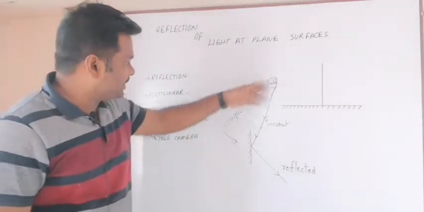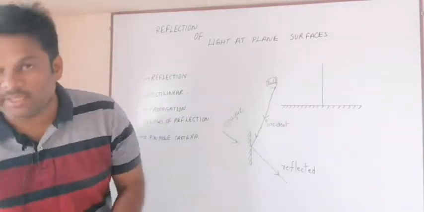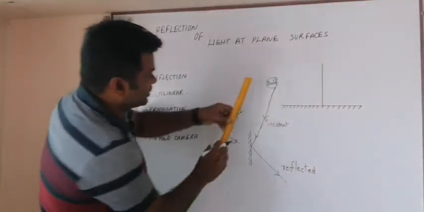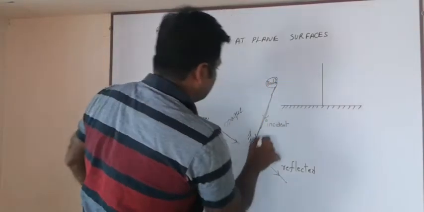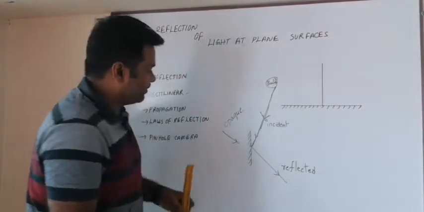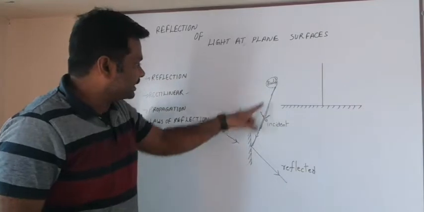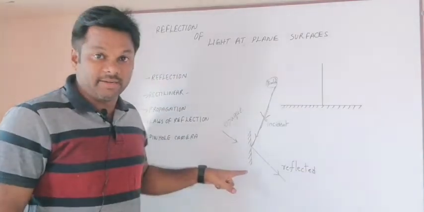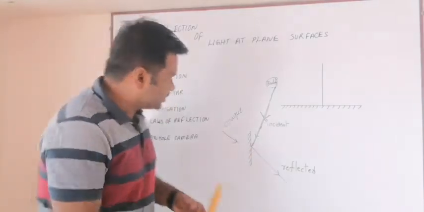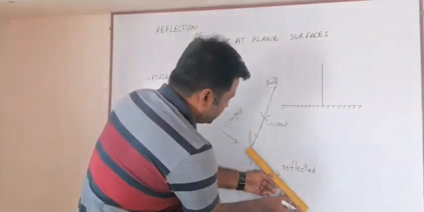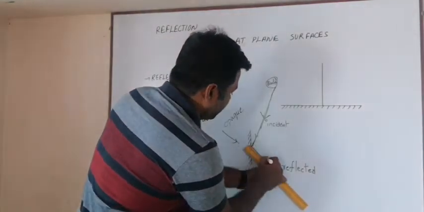And if you observe this light ray, it is traveling in a straight line. When it is traveling in a straight line, we call this the propagation of light, which is rectilinear, that is, a straight line. After that also it will be in a straight line.